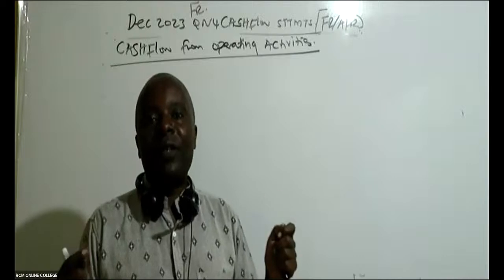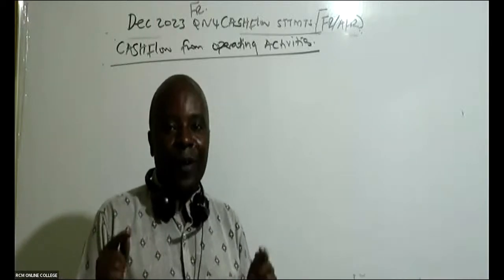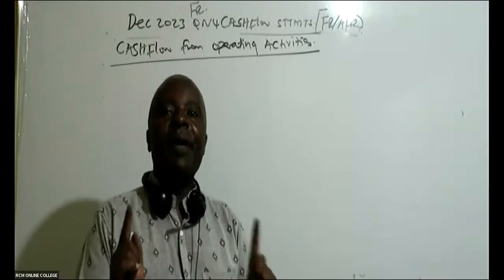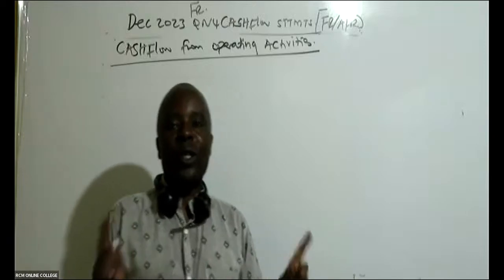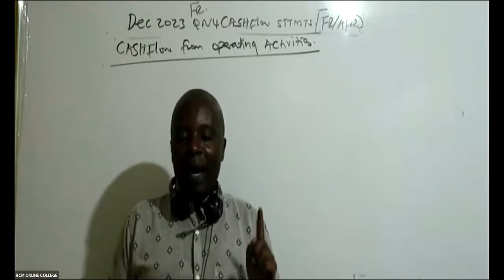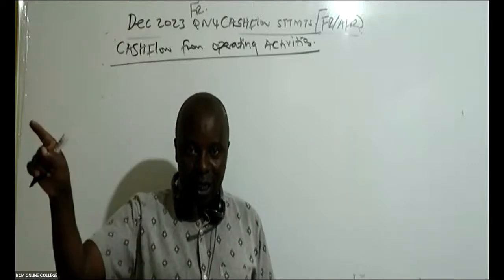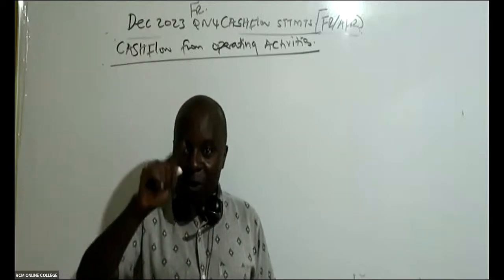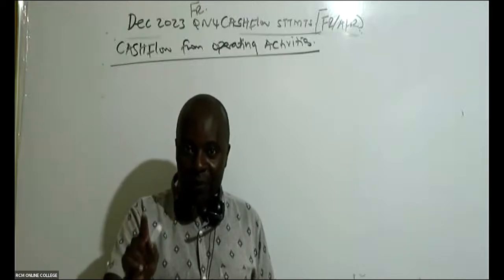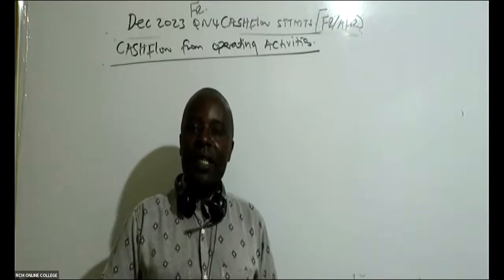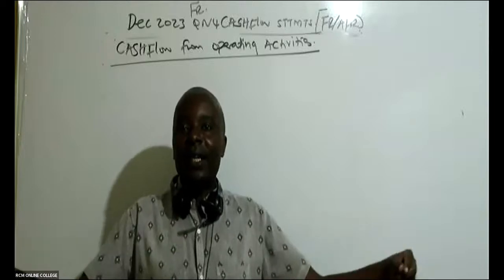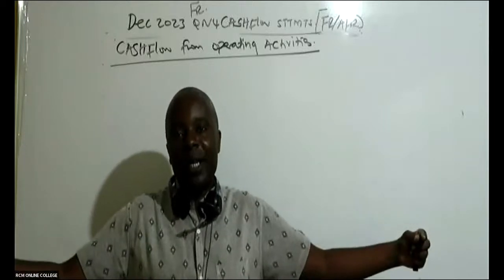And then, of course, we have cash flows coming from financing activities. Remember our capital structure from the series that I'm teaching, financial management. For example, we have equity, debt, preference share capital. How do we raise money from outside? Whenever we want to raise money, maybe we could float shares. That will come under financing. How do we finance our operations?